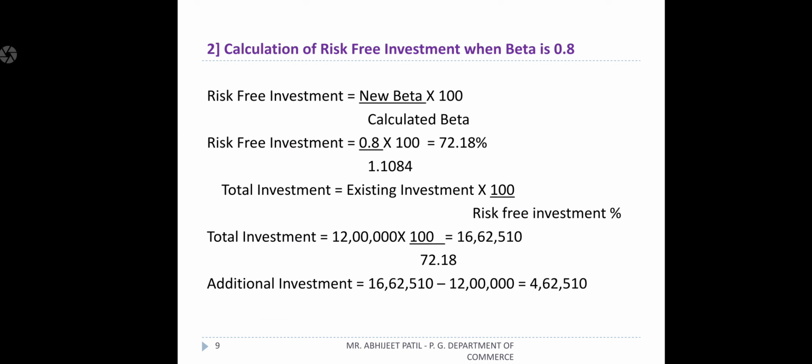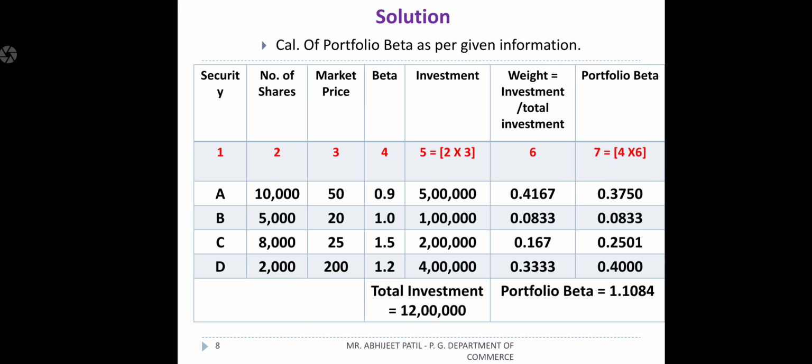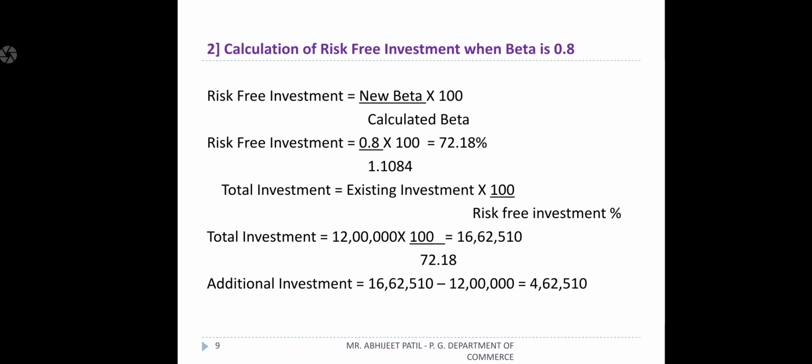Okay, so let's find out. See the calculation of risk-free investment when beta is 0.8. We don't know how much amount we have to bring in, whether additional investment will be there. So what is the formula for risk-free investment? The risk-free investment is equal to new beta, how much they want to keep, 0.8, divided by calculated beta. The calculated beta is 1.1084, the beta we calculated in the first question. So new beta 0.8 divided by existing beta 1.1084, into hundreds.